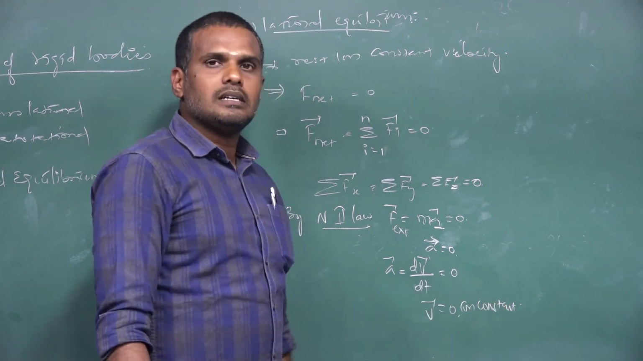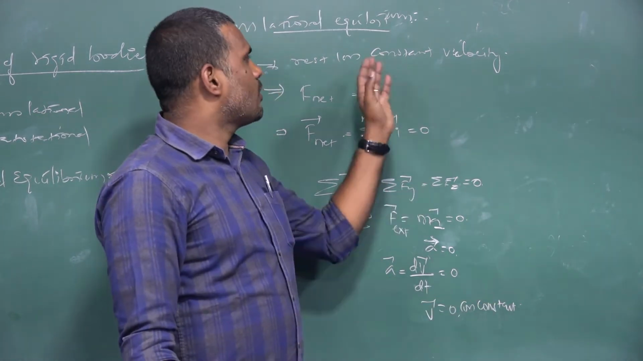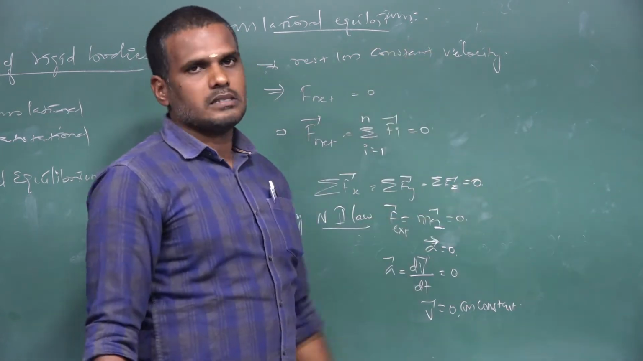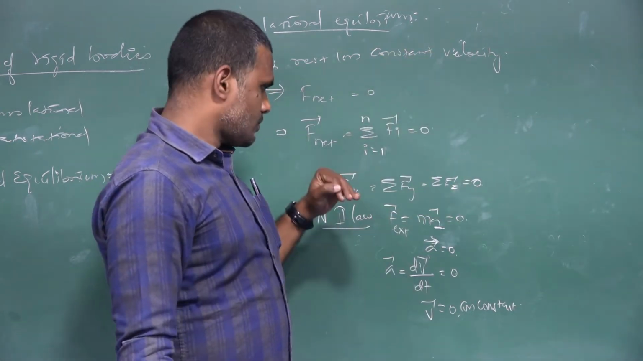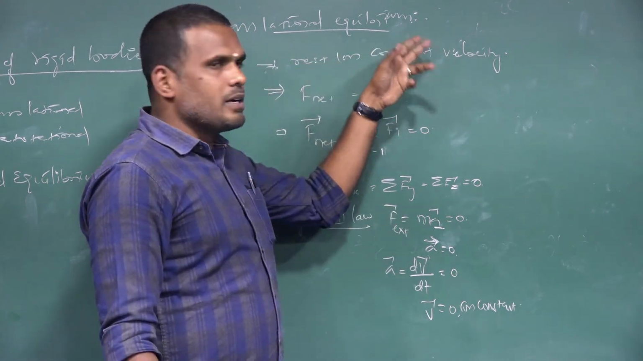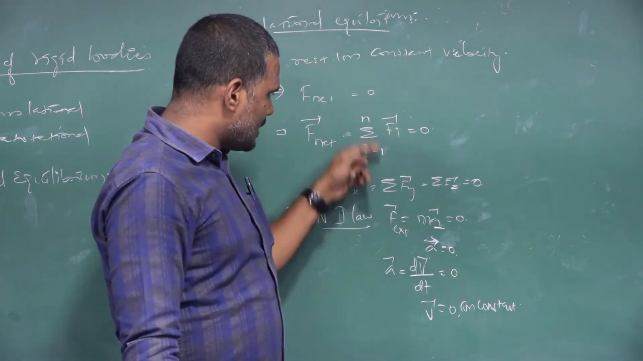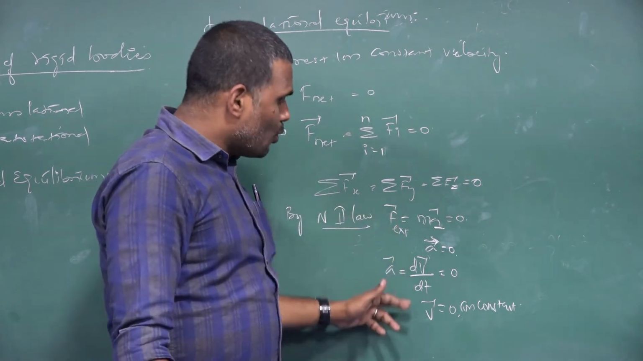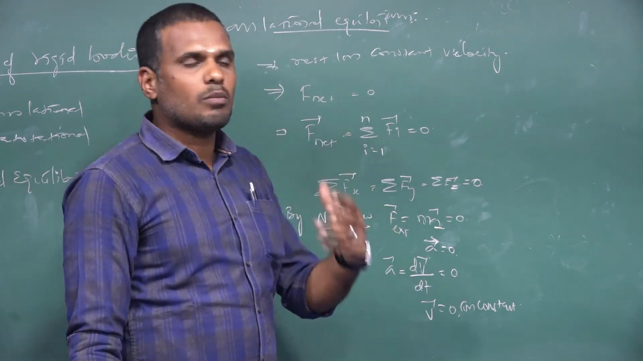If the velocity is constant, the body is said to be moving with a uniform velocity or with a constant velocity. So, what are the conditions we are listing out here? If we are speaking about translational equilibrium, these conditions must come into play. Along with this, we have to speak about linear momentum.